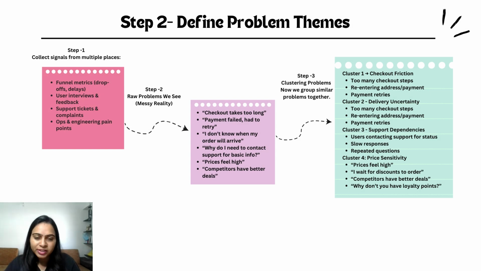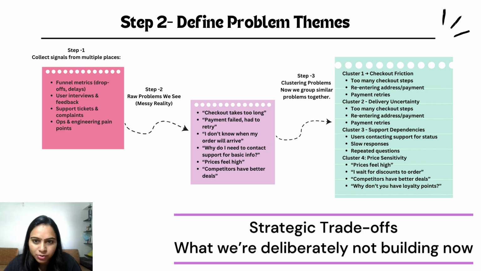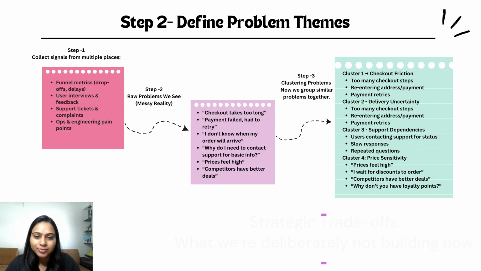Before we move into opportunities, we pause. Not because every problem we found belongs to this roadmap. This is where OKRs guide us. Our goal for this quarter is to improve the repeat purchase experience for speed-focused users. So problems around checkout friction, delivery uncertainty, and support dependency are in scope. Pricing and deals are real problems, but they mainly affect acquisition and order volume, not support and speed right now. So we make a clear call: not this quarter. We are not ignoring pricing. We are just parking it for later.